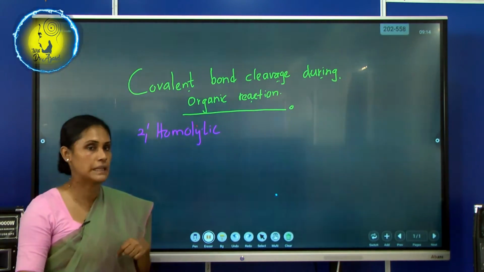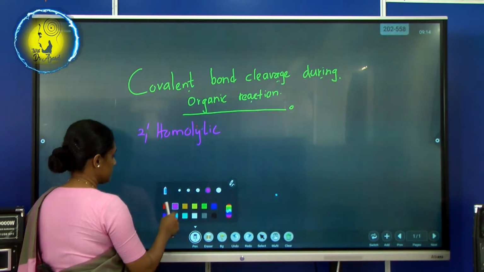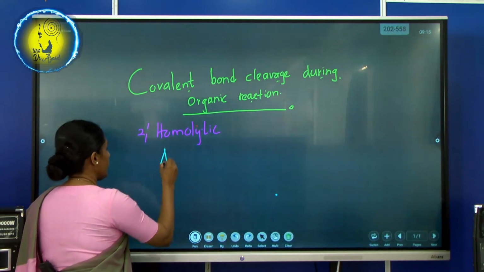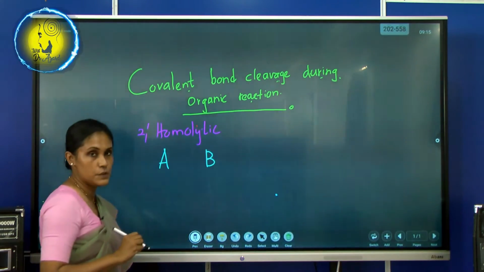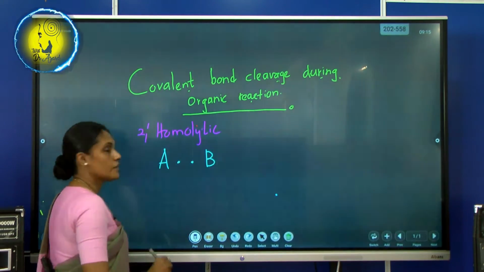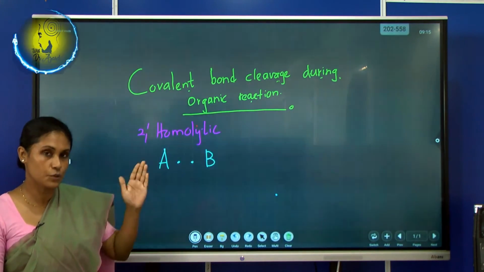I'll use the same letters, A and B. A and B here, and in between them there is a bonding. So what will happen? Not like the previous note.